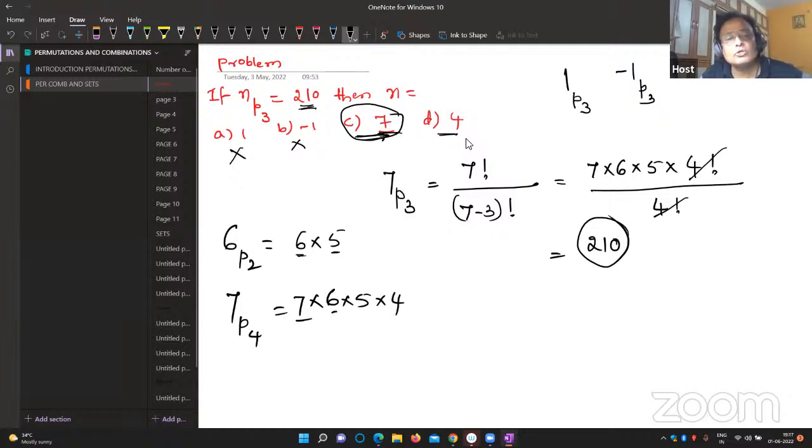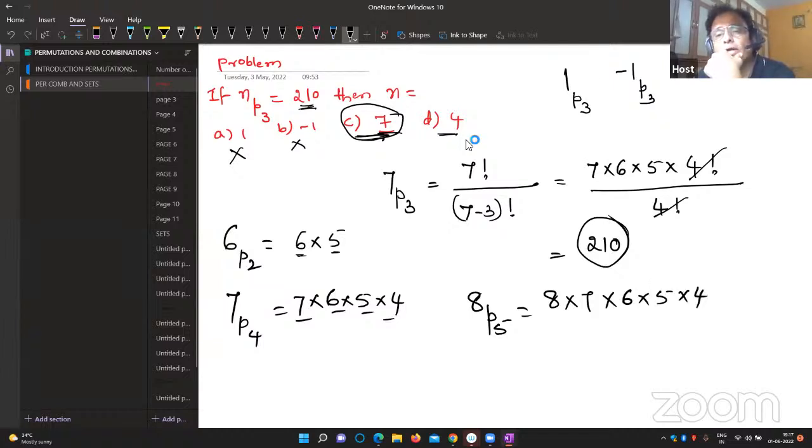Totally 4 factors. 1, 2, 3, 4 factors. Suppose 8P5. There must be 5 factors, right? 8. Come on, reduce it. Number 7. Go down. You have to reduce continuously: 8, 7, 6, 5, 4. 1, 2, 3, 4, 5 factors. That's all. From 8 you start, continuously reduce one number.